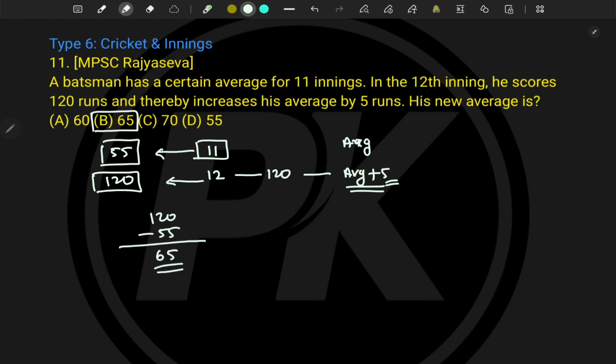Okay, so we have seen the traditional method. The same problem we can solve by the traditional method, but this is a very easy, quick solution to go ahead with. Okay, now let's see a similar type of problem.